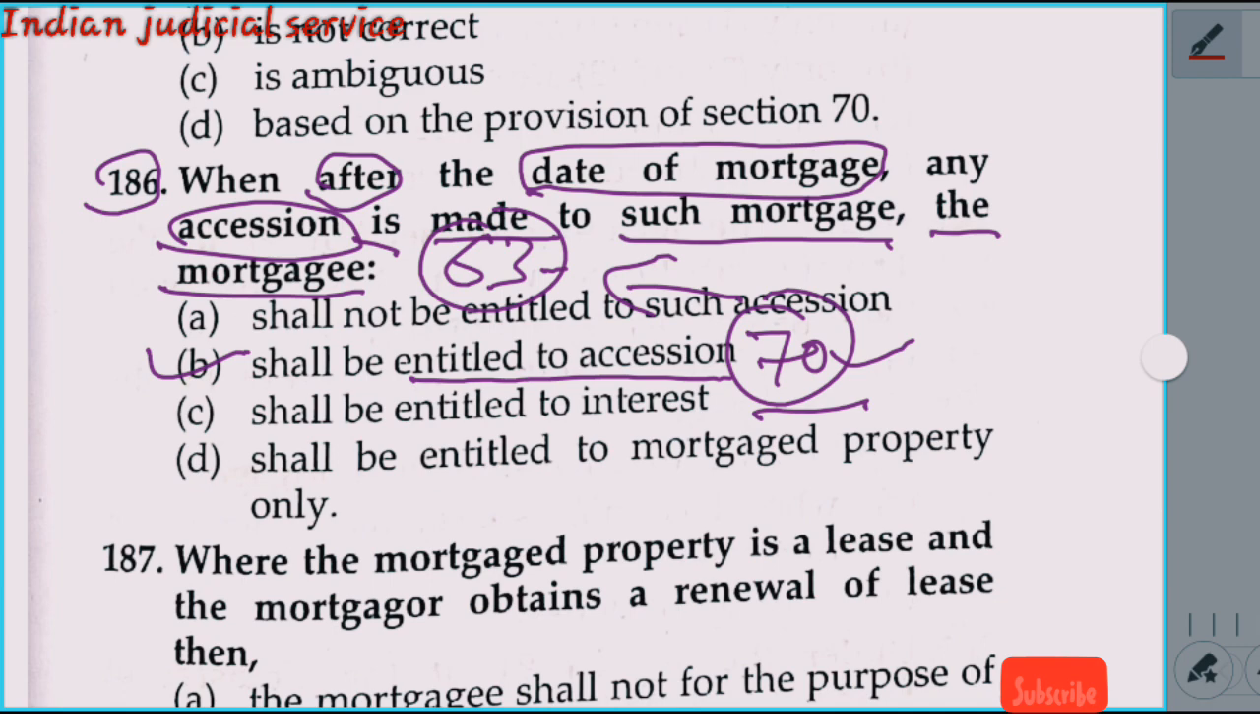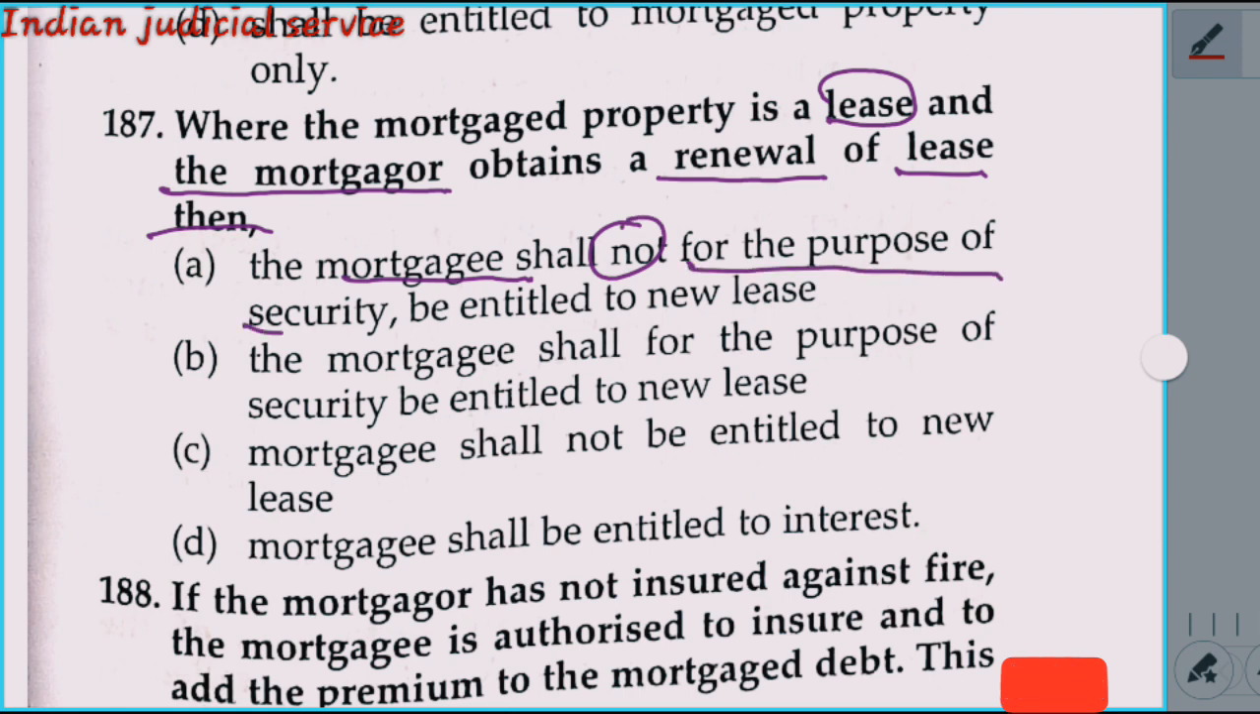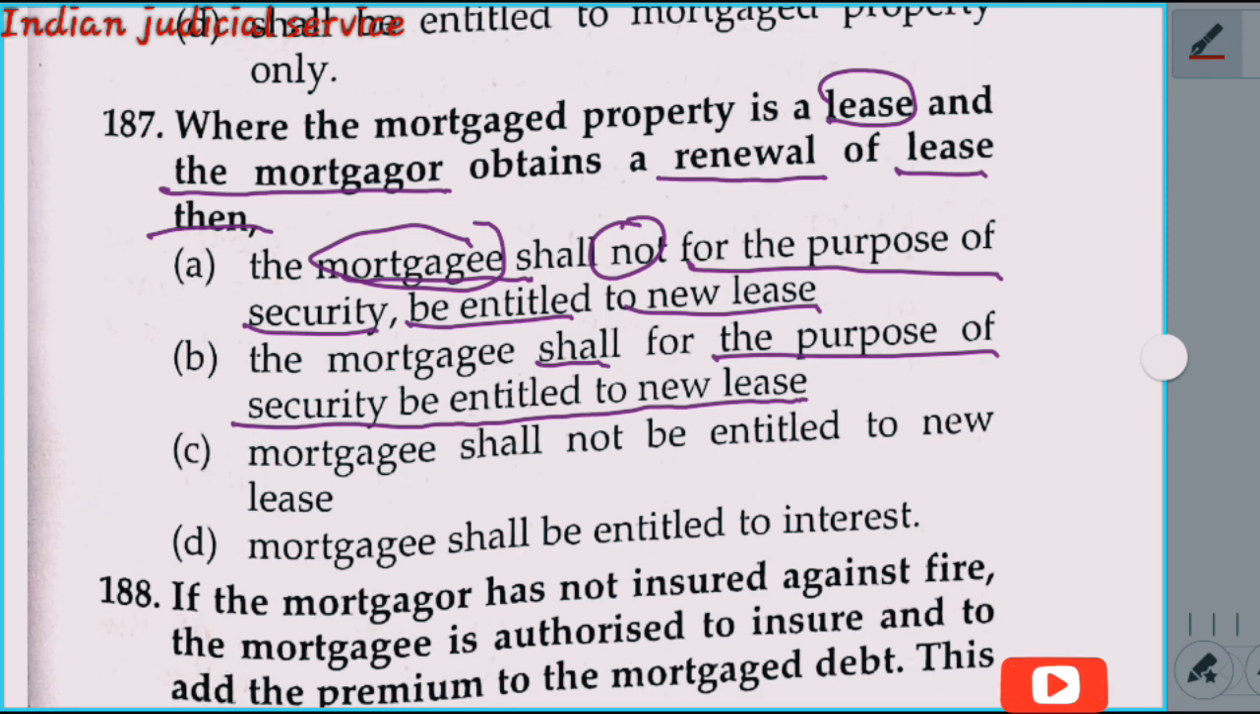Now come to question number 187. Where a mortgaged property is a lease and the mortgagor obtains a renewal of the lease, then. Option A: the mortgagee shall not, for the purpose of security, be entitled to a new lease. Option B: the mortgagee shall, for the purpose of security, be entitled to a new lease. So this is our answer here.